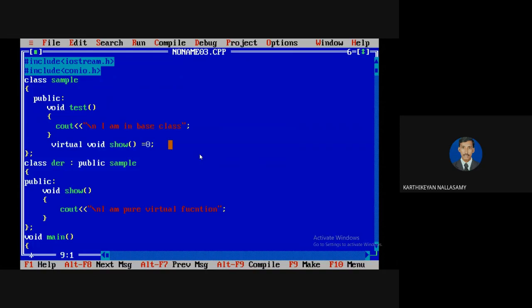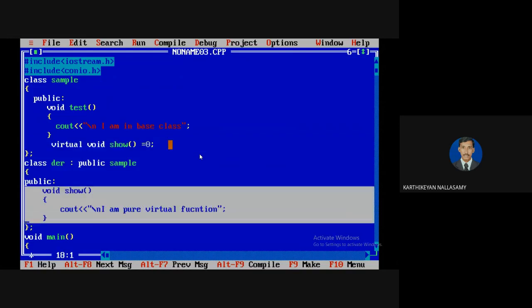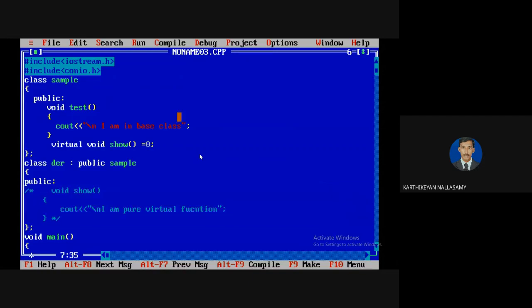For this function we don't have an exact definition; the definition exists only in derived classes, so the pure virtual function must be implemented inside the derived class. If you are unable to provide a method definition inside the derived class, the compiler gives error messages.